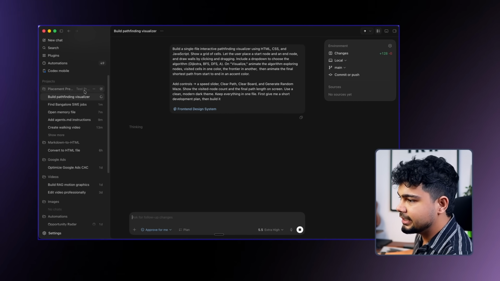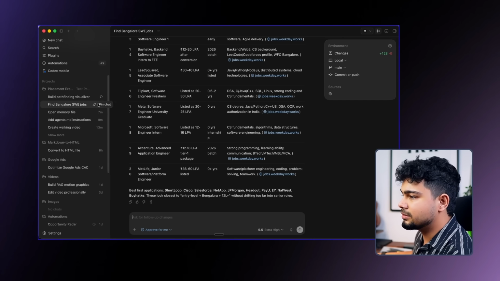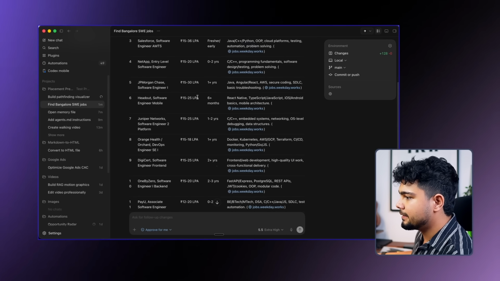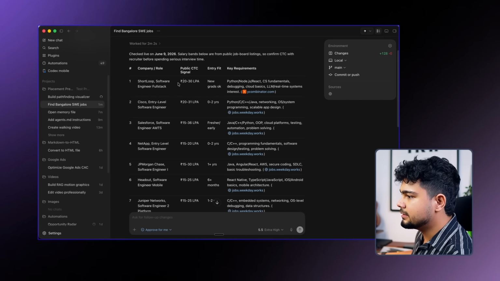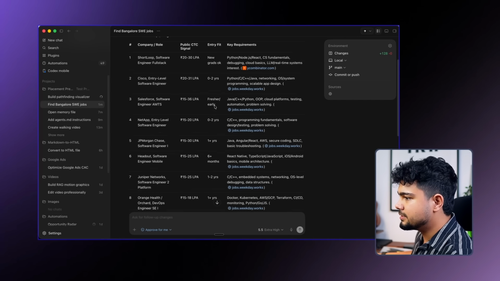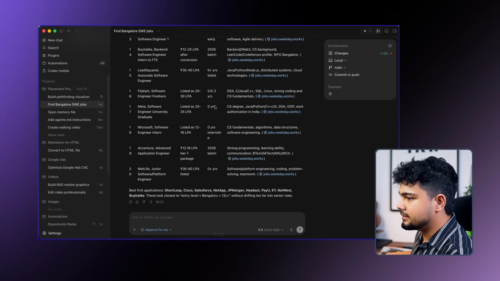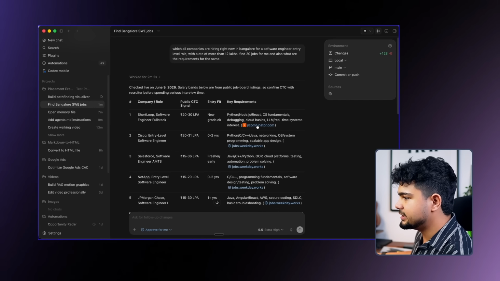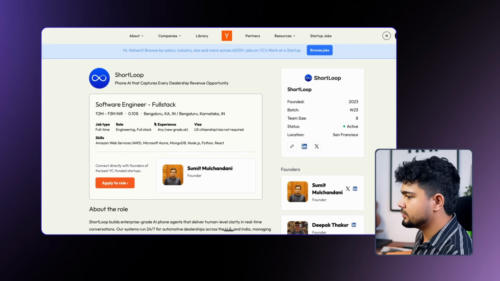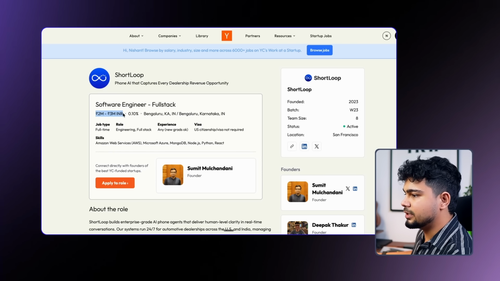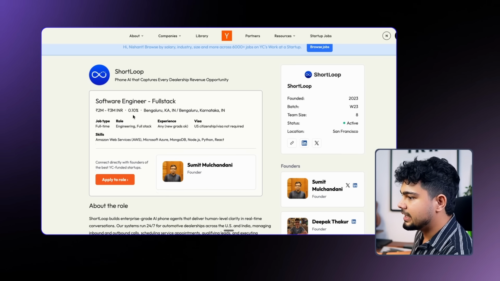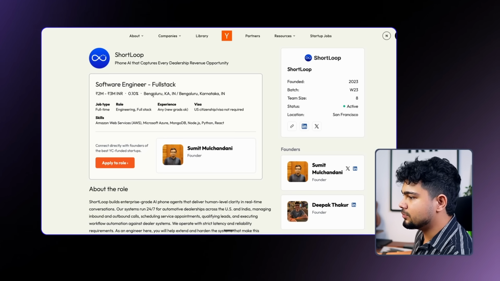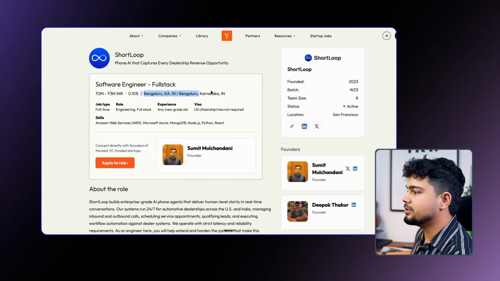Parallelly, I think we already did, it finished the Bangalore job thing. As you can see, these are some of the jobs that it got for us. So there are total 20 jobs. We can go and check each one of them. As you can see, this is 20 to 30 lakhs and also getting 0.1% equity. The role, as we stated, is in Bangalore. So this is what you can do.